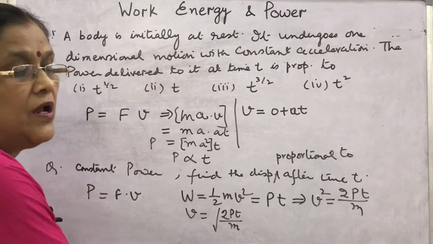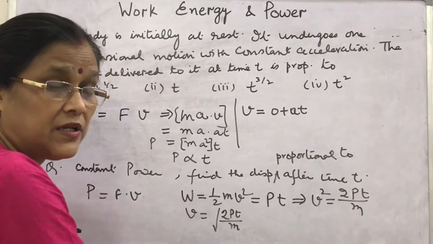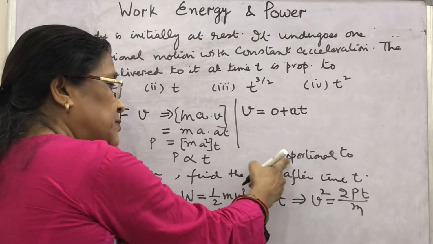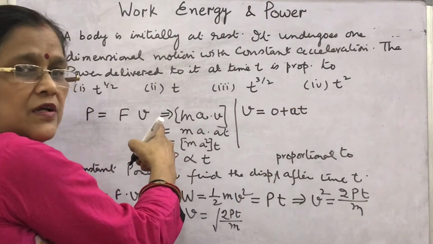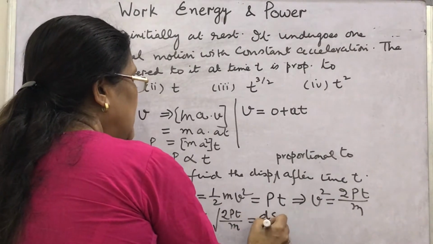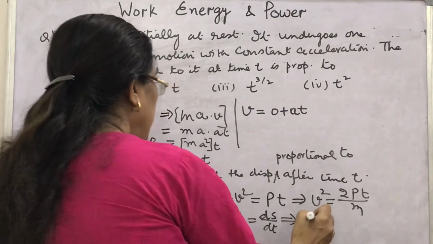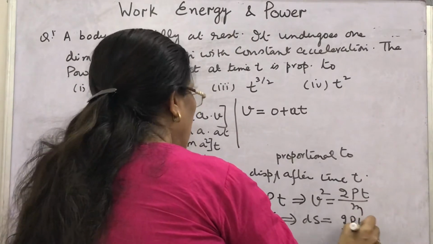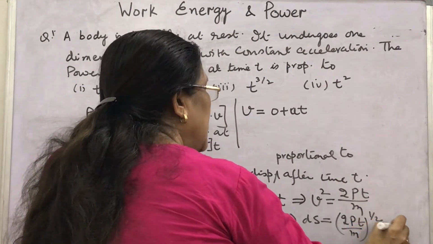Okay. Now, you know velocity is ds by dt, the rate of change of displacement, and it is asked that displacement is proportional to what? Out of these four, same options were given. How will you find? v is equal to ds by dt. Then this implies, how will you write ds? ds will be equal to 2Pt upon m to the power half into dt.